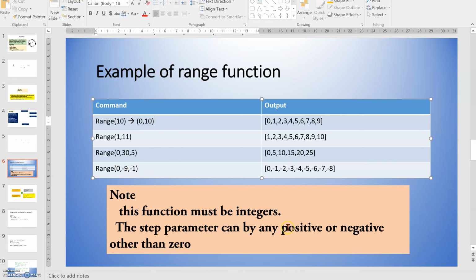This function always must be integer. You cannot give any string. That means characters you cannot give. The step parameter can be positive or negative, other than 0. You cannot give 0 as a step number.